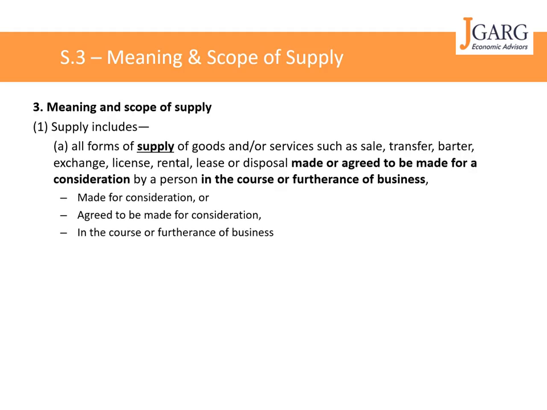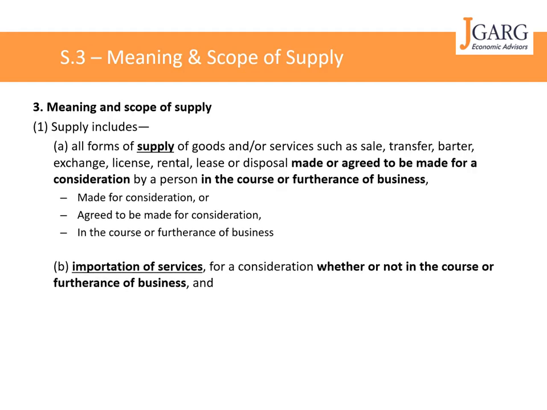I will take an example of in the course or furtherance of business. For example, you are a chartered accountant, you have a car with you, and now you want to sell that car and buy a new car. So you are selling that old car to your friend. For this transaction of selling a car, the question comes whether it is in the course or furtherance of business. If it is your own personal car that you are using for your own personal use, then selling a car is not your business. If selling a car is not your business, it will not qualify as supply in this subsection 1.